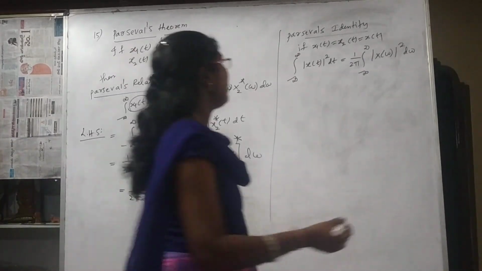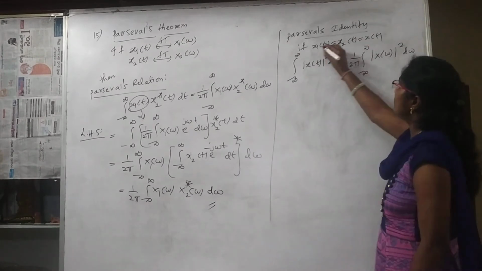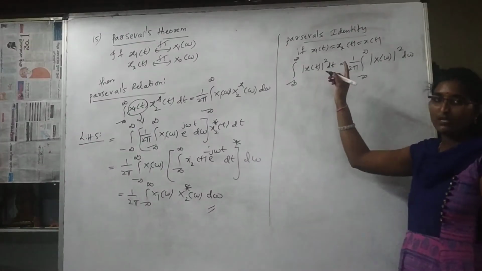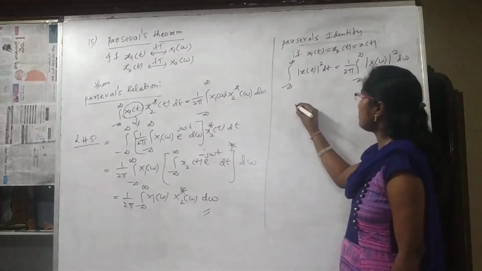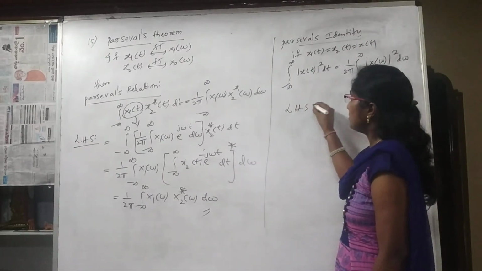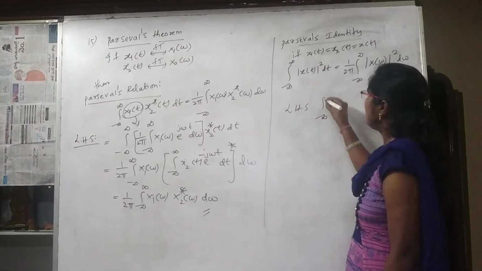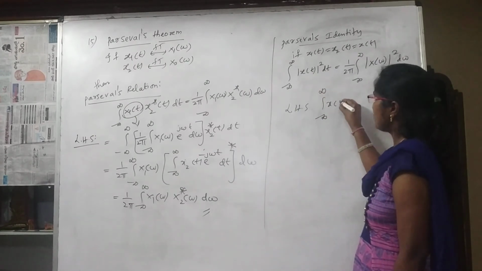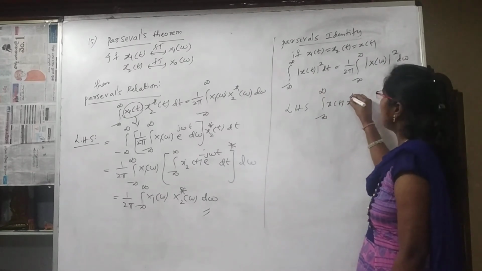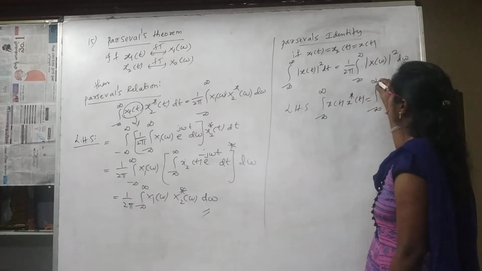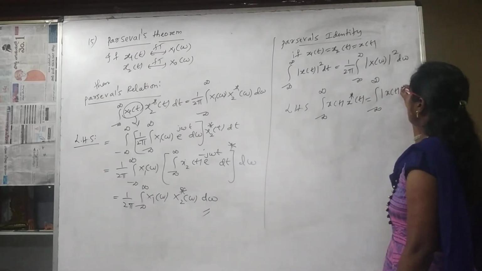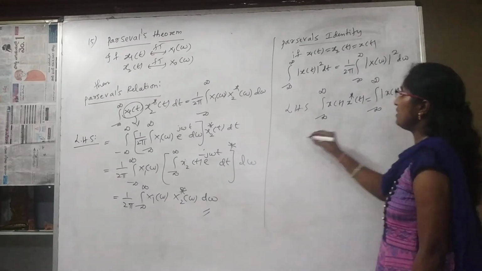Now coming to Parseval's identity, if the two signals are equal to x of t, how is your Parseval relation going to change? Your LHS will be integral minus infinity to infinity x1 of t, which is x of t only, and x2 of t, x star of t. That is nothing but integral minus infinity to infinity mod x of t whole square dt, which is the LHS.